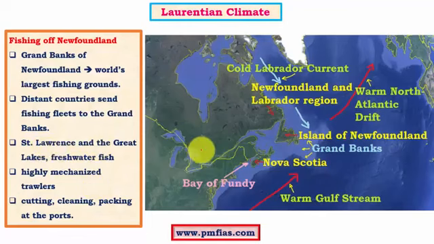And this region has a great added advantage in the form of the St. Lawrence waterway. So we have the Great Lakes region, which is well connected to the Atlantic Ocean by the St. Lawrence waterway. So again we have freshwater fishes available in the Great Lakes region, and also we have the ocean fish resources, so they can be transported easily towards the interiors as well as towards other parts of the world.